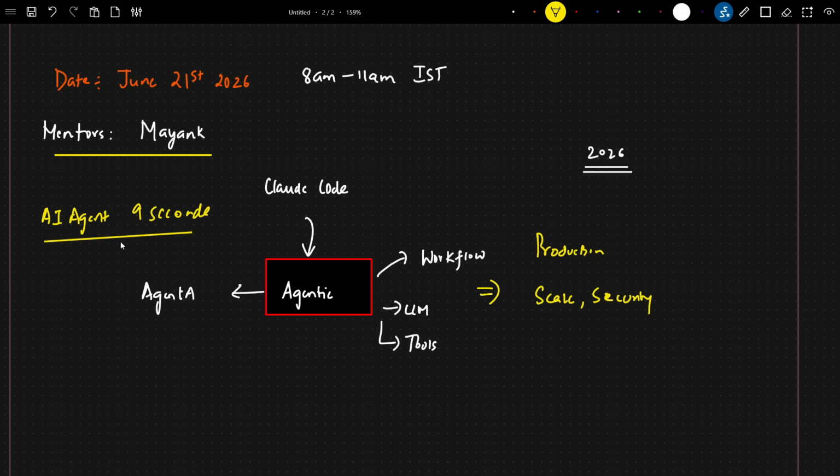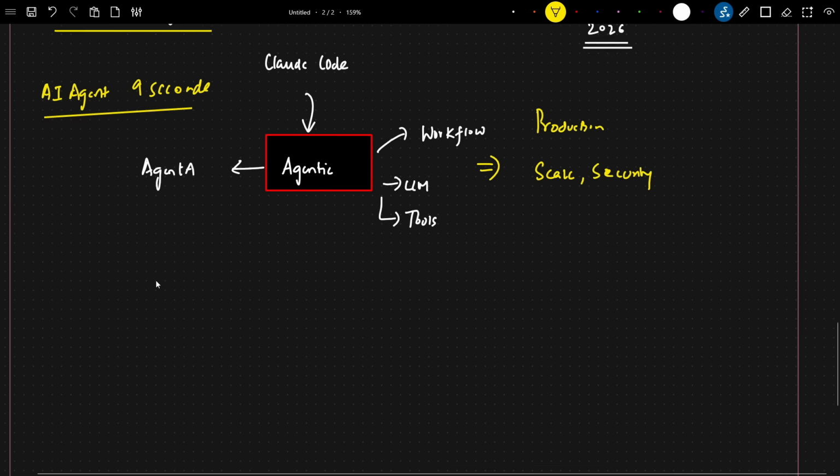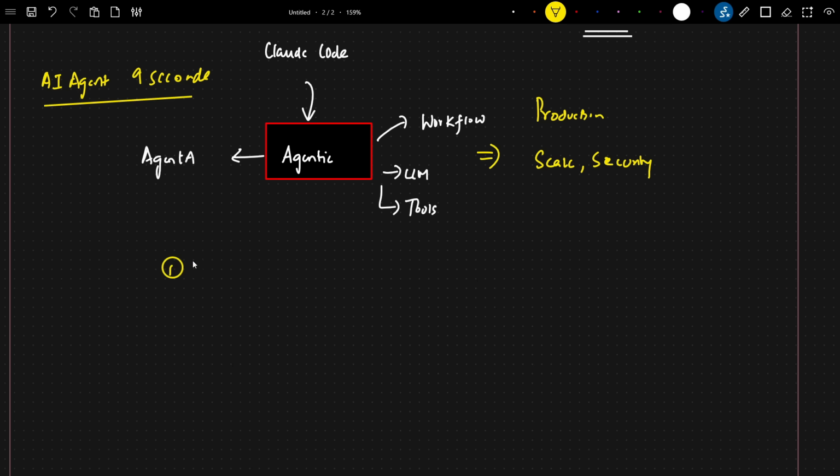And there are multiple steps for how we can make our agents work, right? One of the steps is that you need to know how to apply a guardrail. Okay, so there is a concept called guardrails. You should know how to go ahead and apply a guardrail. Let's say you have developed an AI agent.